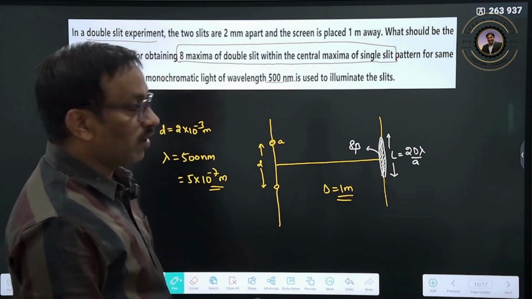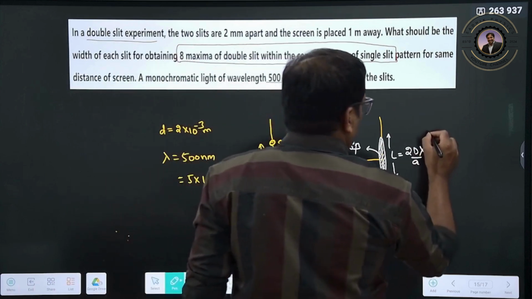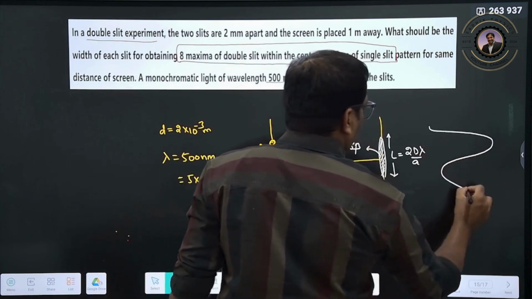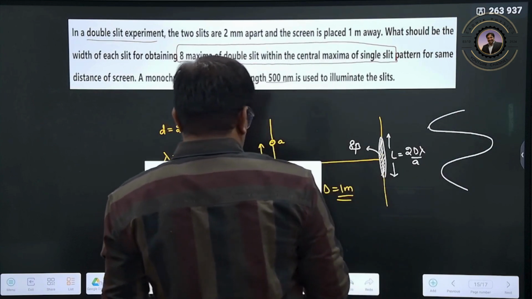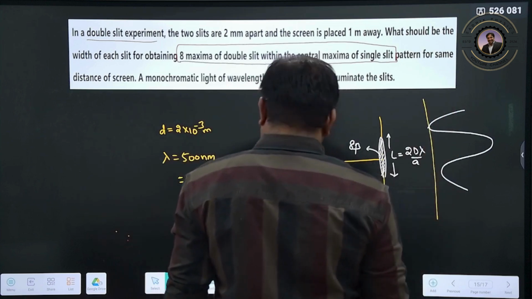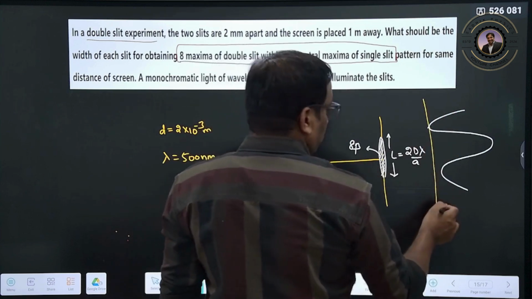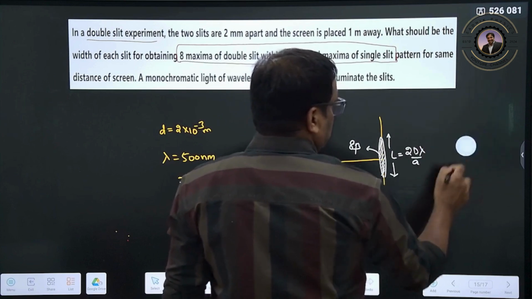Clear? So the diffraction pattern is like this only. This is your central maxima, and within this one there is a... I will drop this one, so we will discuss this.